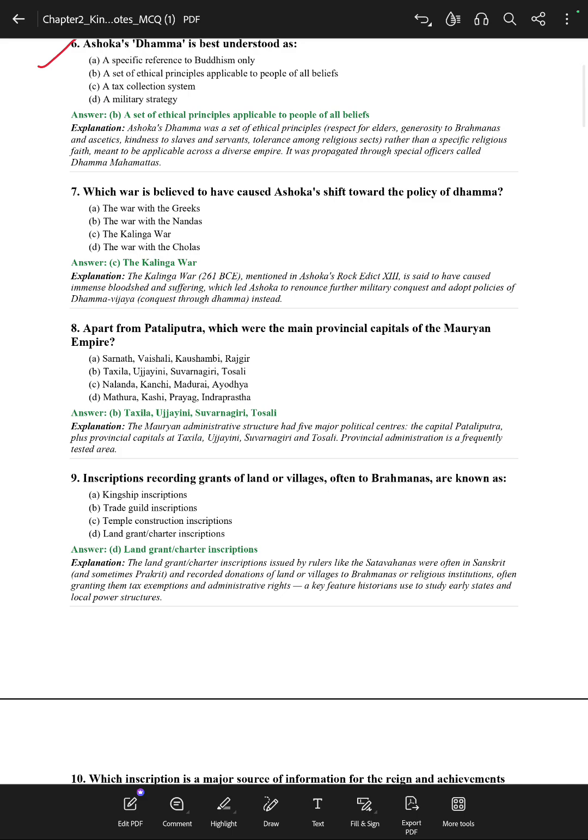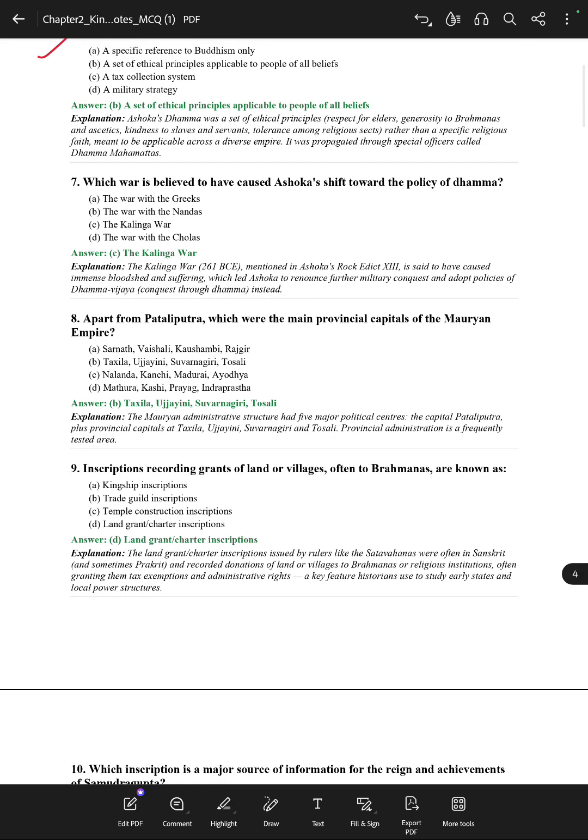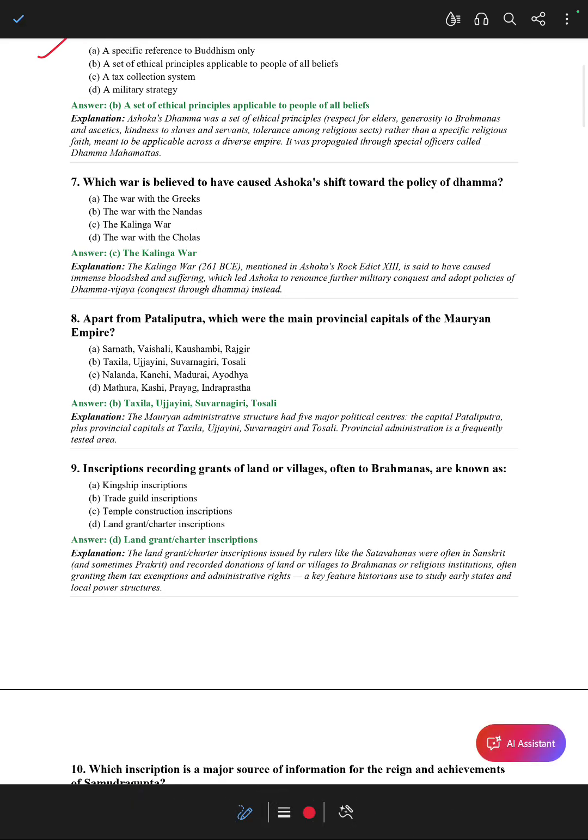Okay, now the next is, which war was believed to have caused Ashoka's shift toward the policy of Dhamma? This was the Kalinga War, very famous. So can you tell me, Kalinga War is mentioned in which edict? Rock Edict 13. Please do not forget this, that Rock Edict 13 was the one in which Ashoka's Kalinga War is described.